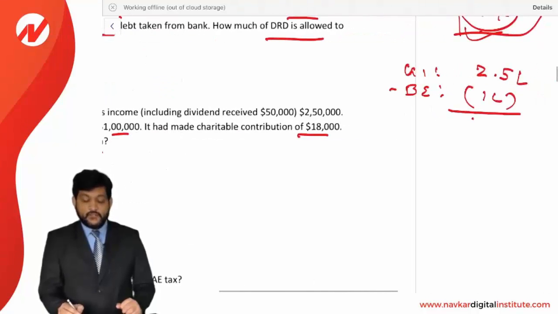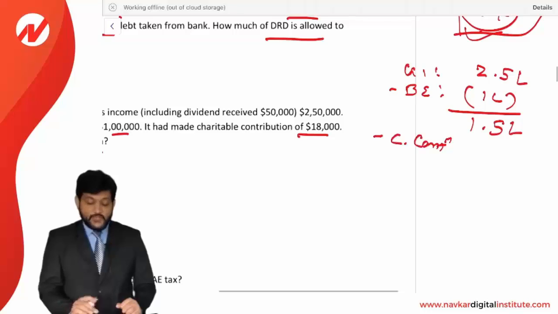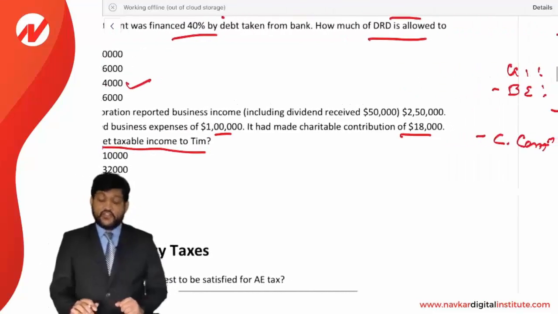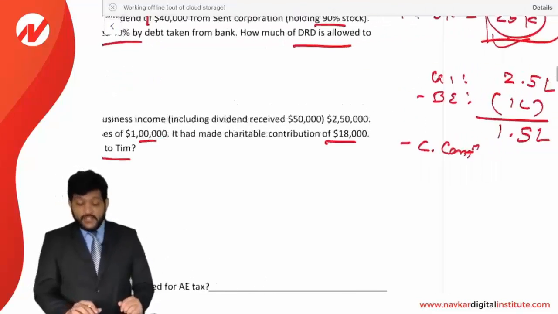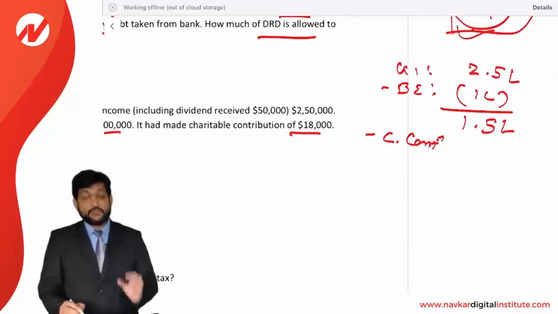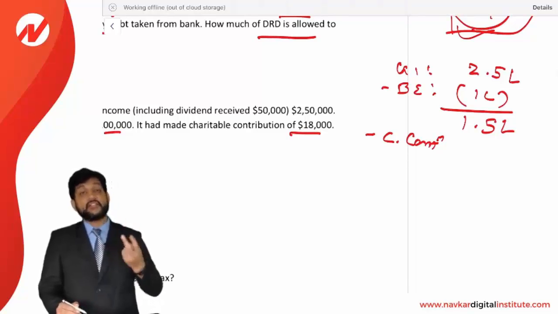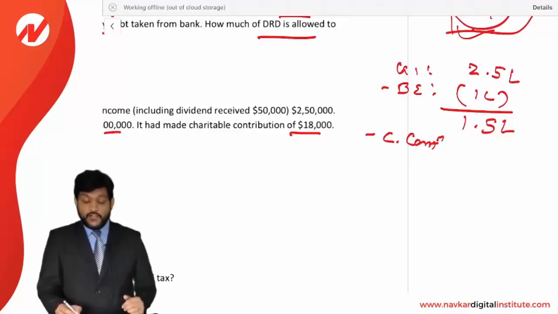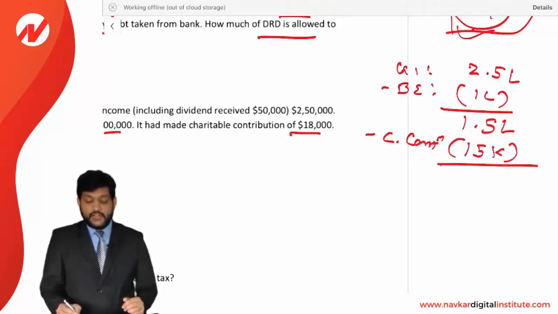So if we reduce, it will be 1,50,000. Okay, then we are going to reduce a charitable contribution. Now charitable contribution is actually 18,000 and it is limited up to 10% of taxable income. Taxable income 150, 10% of 150 is 15,000. The 15,000 or 18,000, whichever is lower. So you will get a 15,000 of deduction here. Okay, then it is coming to 1,35,000.